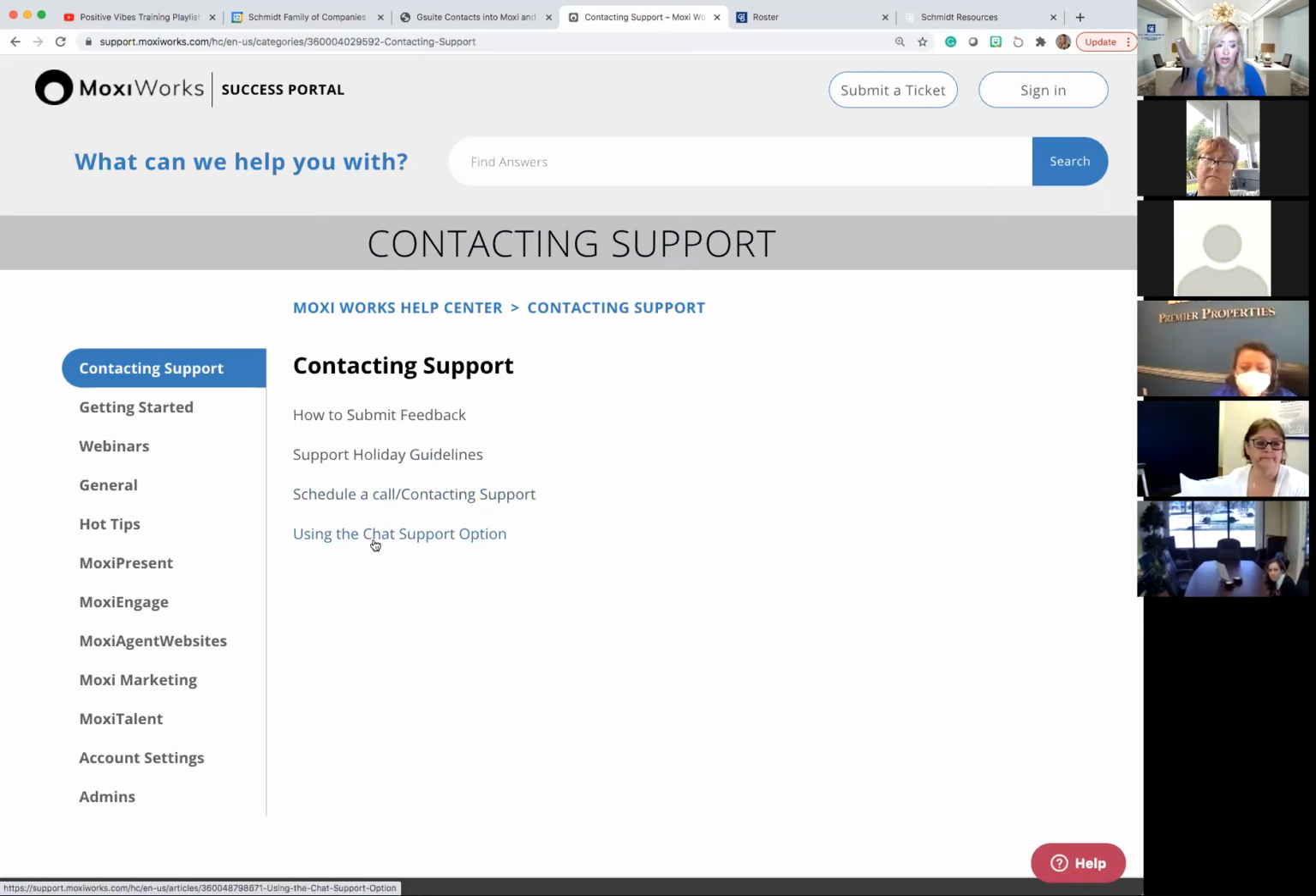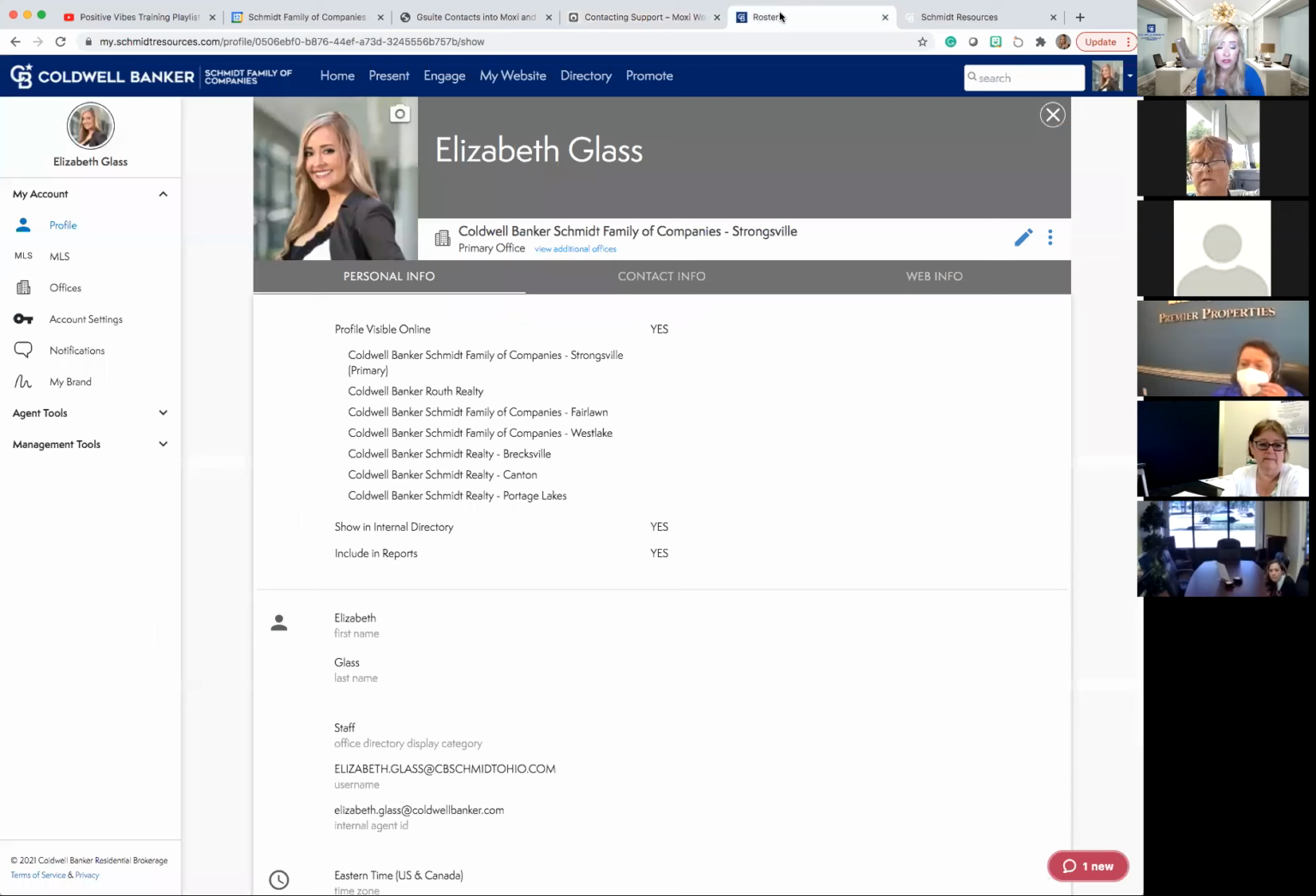If I use the chat option versus scheduling the call, that's what's going to dictate the level of support you're going to get. At the bottom of every single Moxi screen, so even inside of Moxi itself, if you look at the bottom lower right hand, it has a help button. It's pink to some people, it's red to some. It's right here on the support page, as you see.